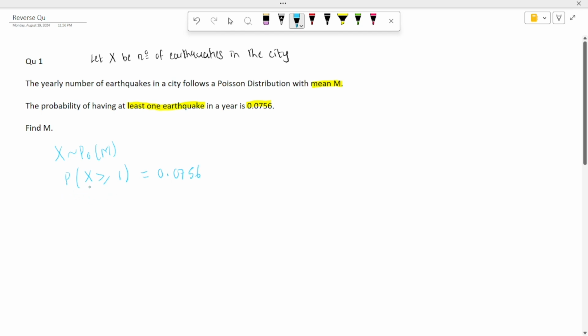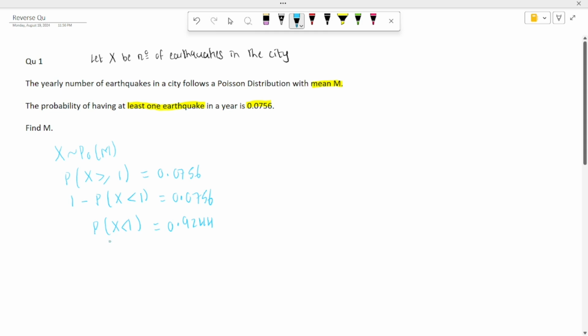So basically this is equal to 1 minus probability x less than 1, is equal to 0.0756, and then probability x less than 1 will be equal to 1 minus 0.0756, which is equal to 0.9244.